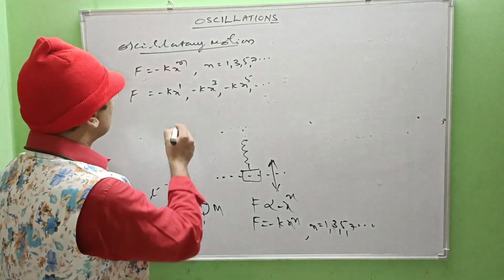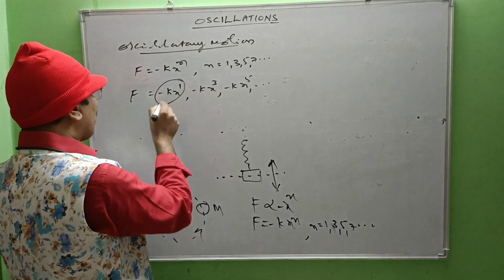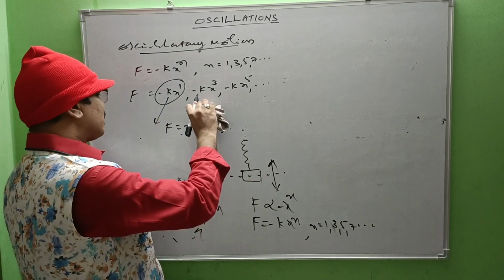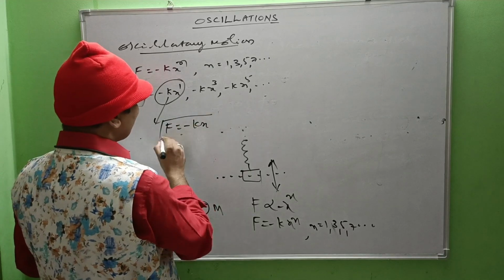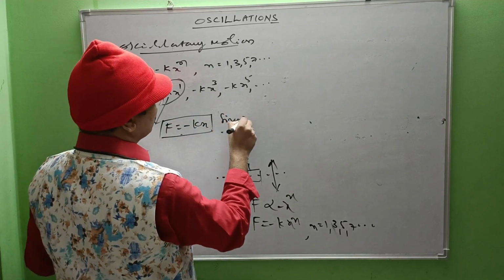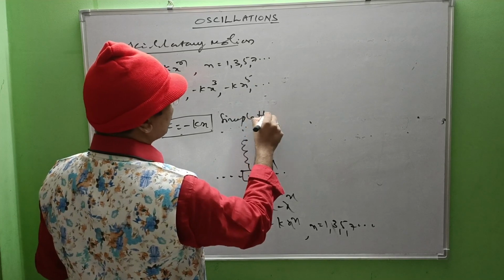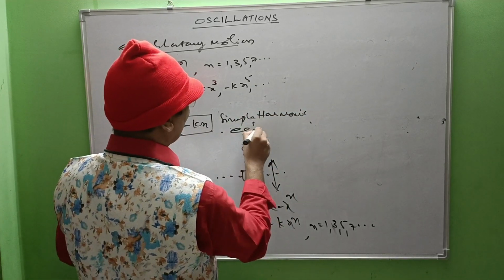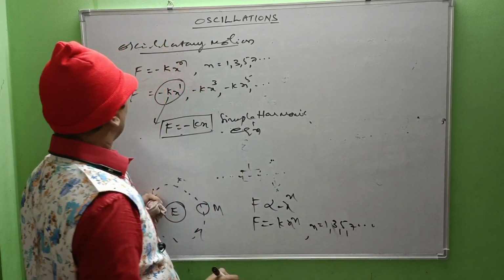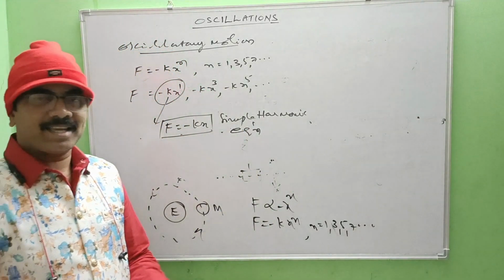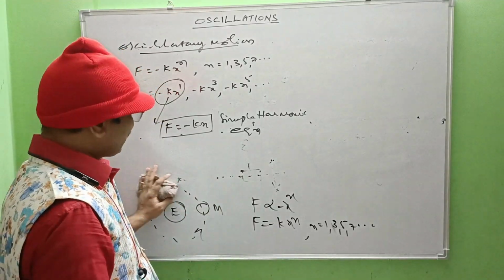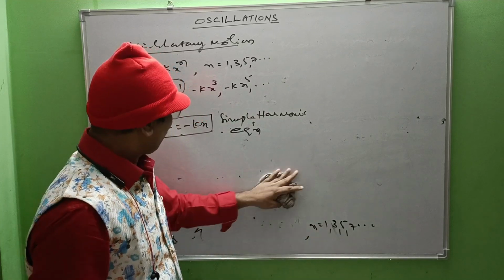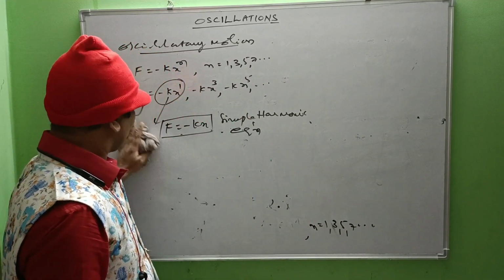So if n equals 1, the form becomes F equals minus k into x, which is nothing but the simple harmonic equation. What is that equation? F equals minus k into x is the simple harmonic mathematical equation or expression here.